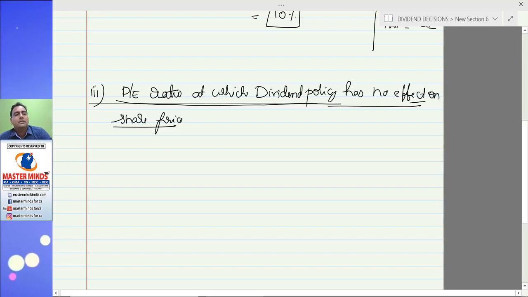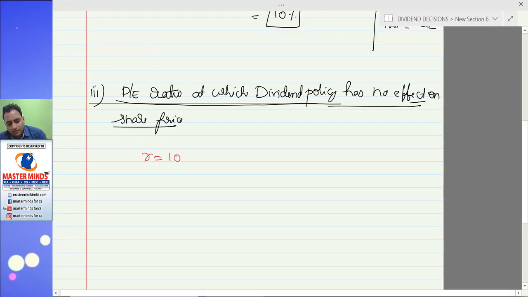In other words, when will the dividend payout ratio not affect the value of a share? So we know that when the company's rate of return is equivalent to its cost of equity, in that case the dividend policy would have no impact on share value. See this, I will prove it here.